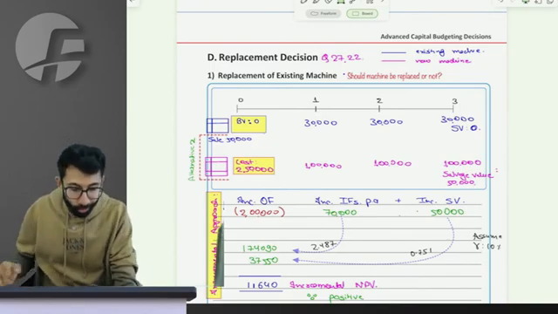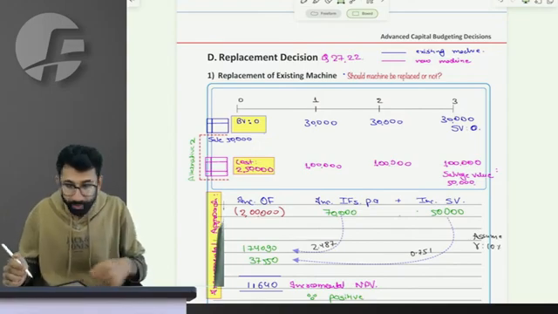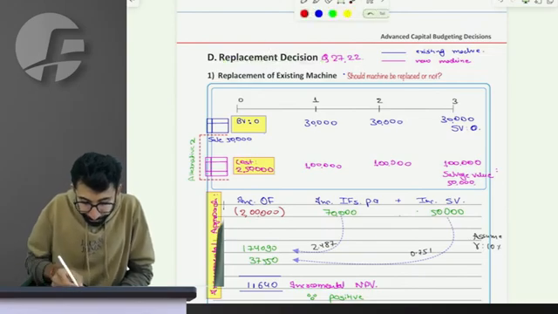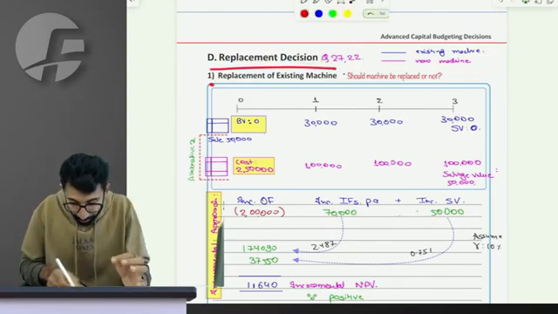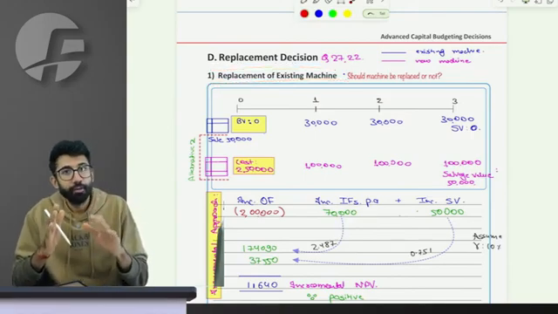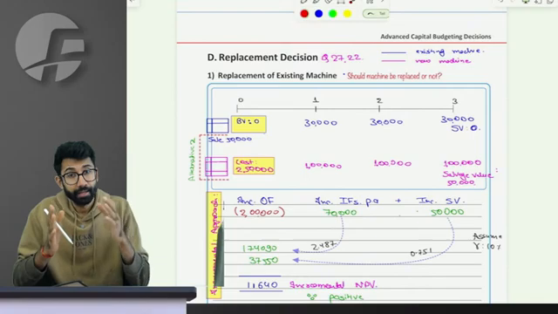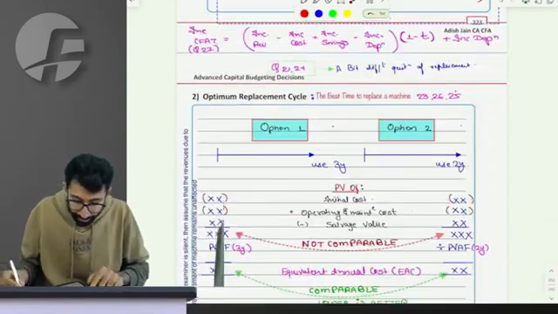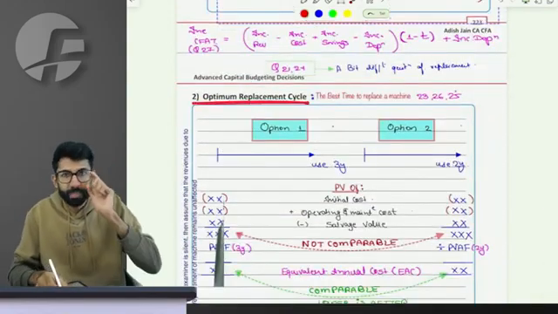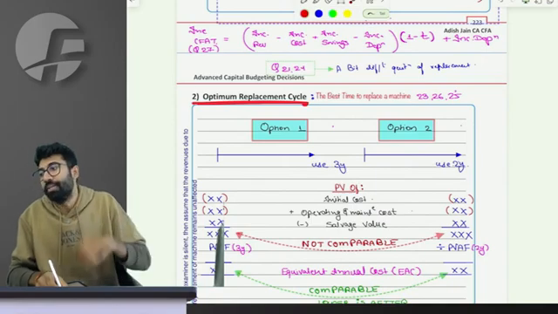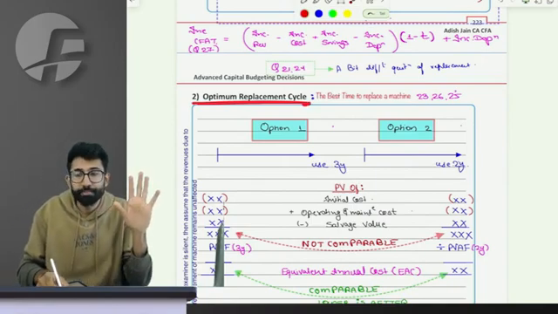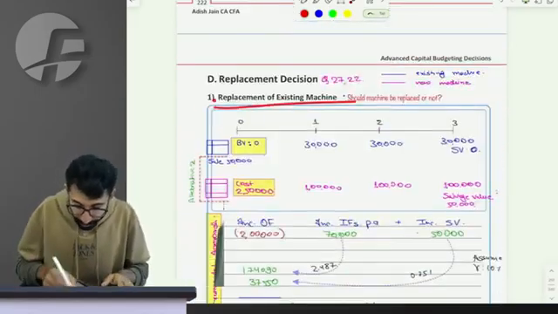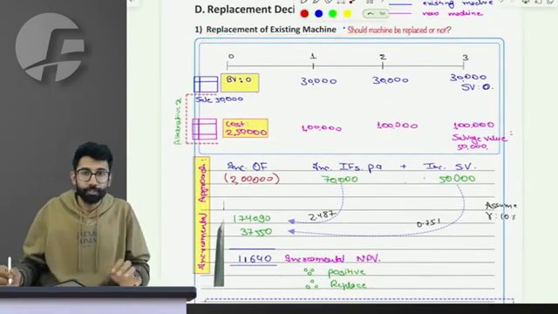So, we are now going to go to the next section of capital budgeting, which is replacement decision. In this category, we need to learn two things. First, replacement of an existing machine, which means whether we should replace an existing machine or existing business or existing setup or not. Second is optimum replacement cycle, which means when is the best time to replace something. First of all, learning replacement, whether we should replace or not.